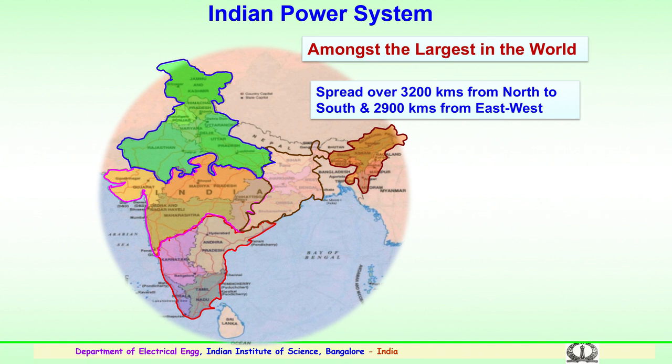So, this is the spread of the transmission network in the Indian power system, a very large, complicated network consisting of 132 kilovolt lines, 220 kilovolt lines, 400 kilovolt, 765 kV AC lines, then plus minus 500 HVDC and plus minus 800 HVDC transmission systems. So, this is the typical map which shows the spread.